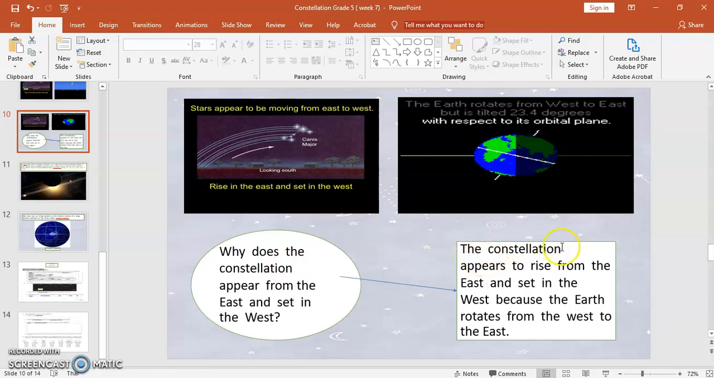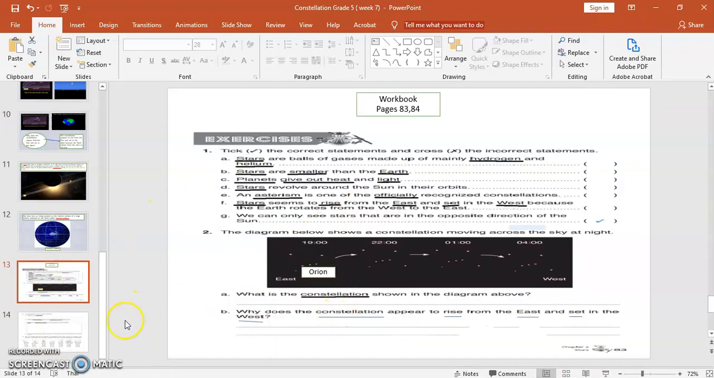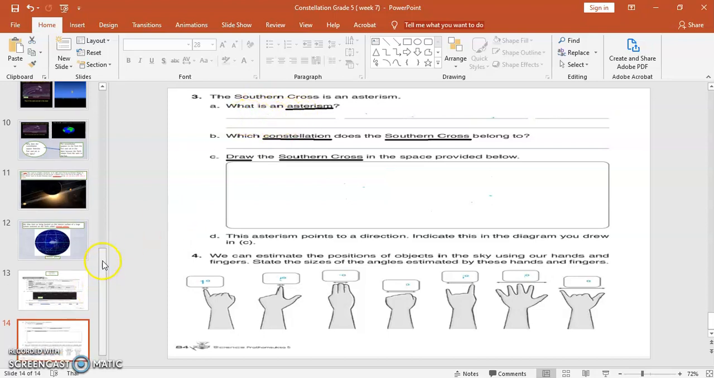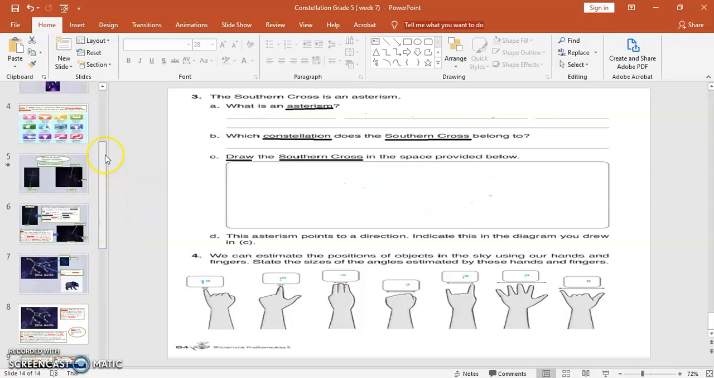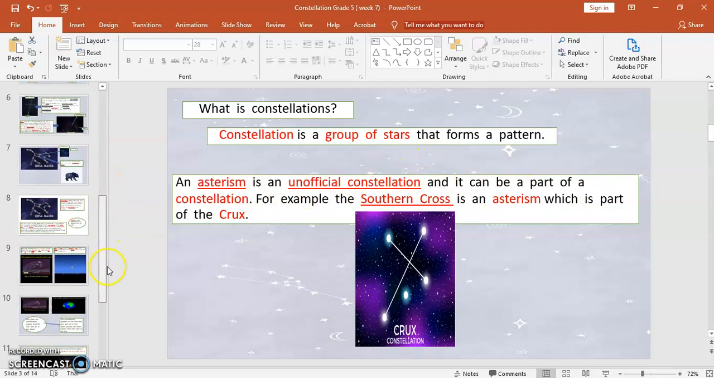The answer is that the constellation appears to rise from the east and set in the west because the Earth rotates from the west to the east. That is the answer. Next: the Southern Cross is an asterism. What is an asterism? An asterism is not an official constellation.